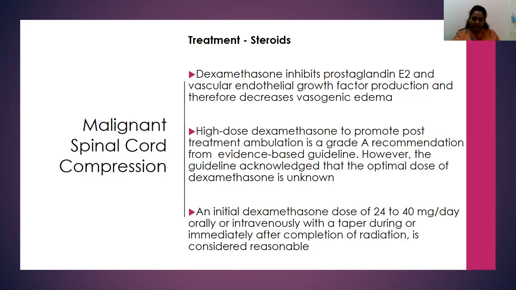But if a patient is getting radiation therapy for the bone metastasis and spinal cord compression, the steroid should be continued at the same dose, because even radiation will lead to a lot of vasogenic edema because of the severe heat that is there. So the steroids are continued at the same dose till RT completion. After the completion of radiation, you start tapering it slowly, reducing to a smaller dose every 3 to 5 days, and then stop it. So that's how dexamethasone is initiated and then tapered off.